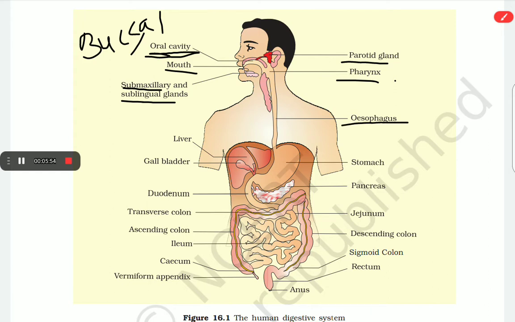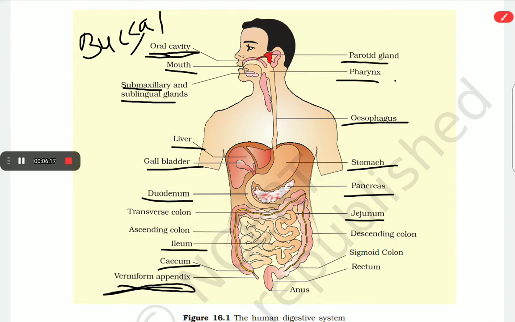Esophagus. Then there is a stomach, which also has four parts. We see in the latter parts the pancreas, and the liver contains the gallbladder. Then the small intestine starts after the stomach. This contains duodenum, jejunum, and ileum. After the ileum, there is a cecum in which the vermiform appendix is present, which is a vestigial organ in our body.